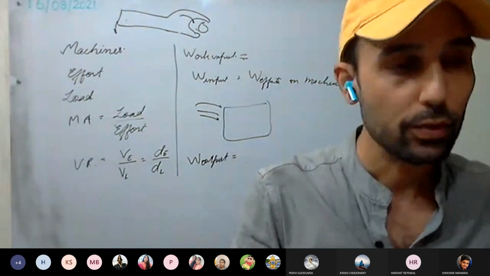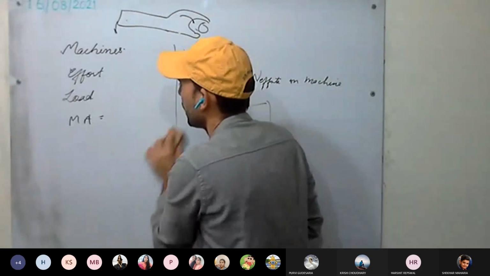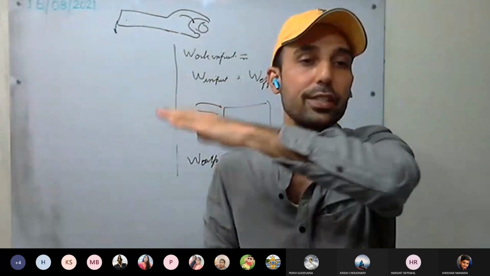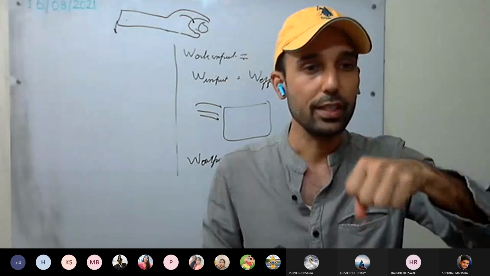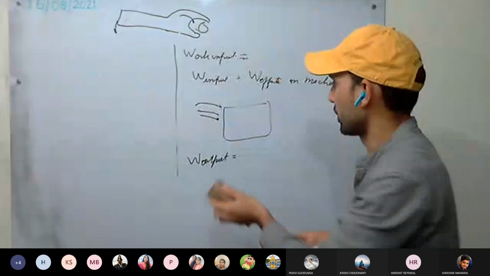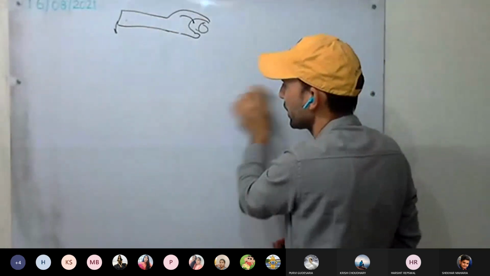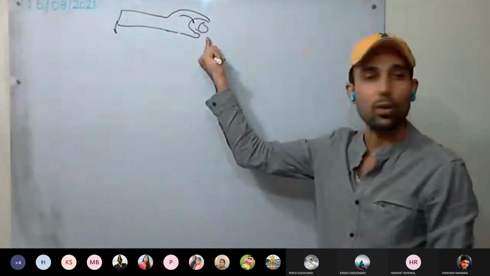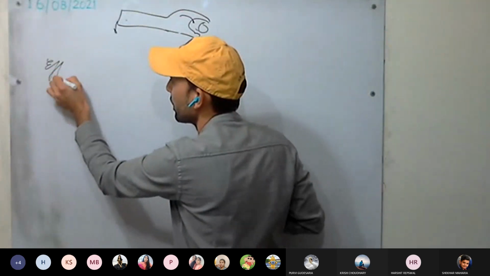This is clear. Now next we discuss efficiency. Efficiency denotes how much of the effort has been converted to load. That is, how much work we have done on the machine, and how much part of it is doing on the load. Okay. If the machine is 100% efficient, it means whatever work we have done on the machine will be equal to the work done on the load by the machine. This is clear.